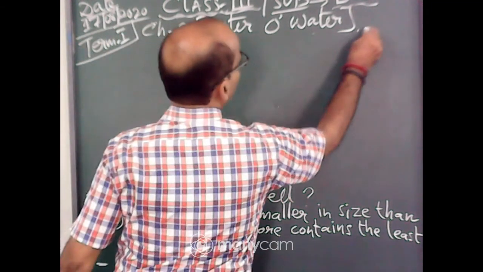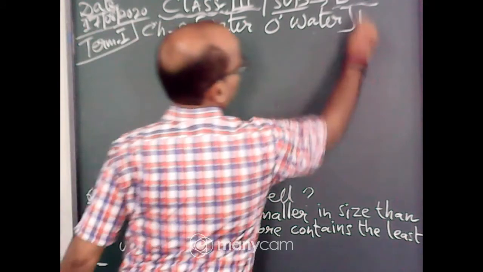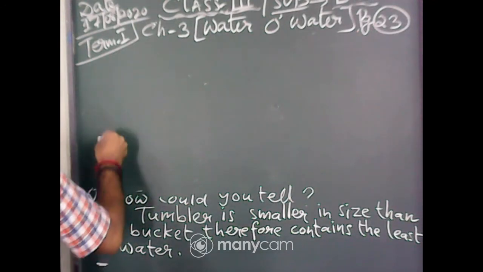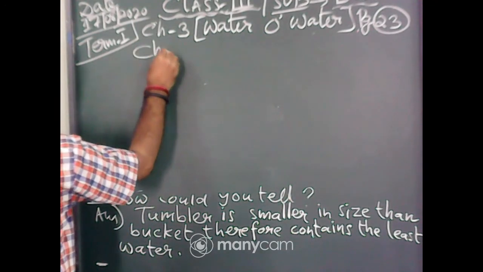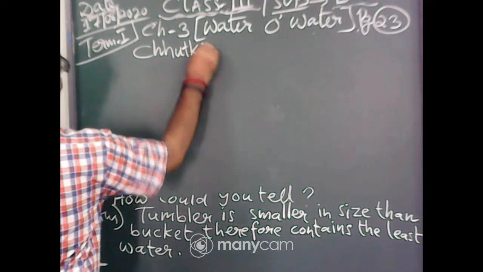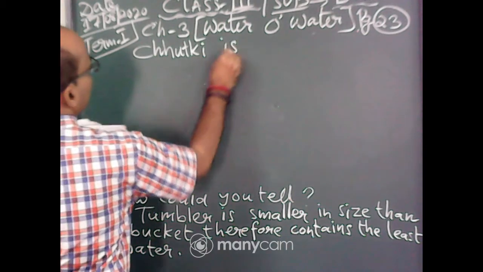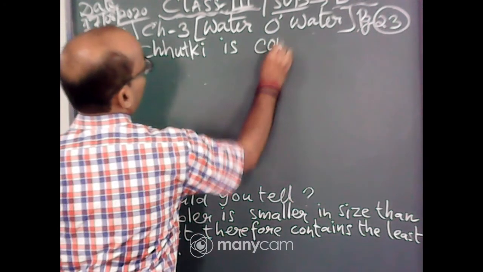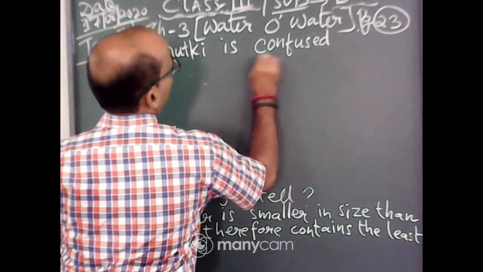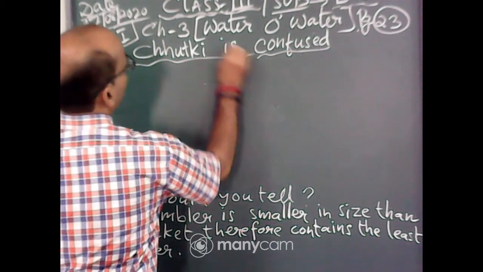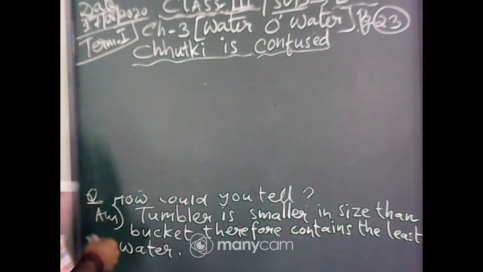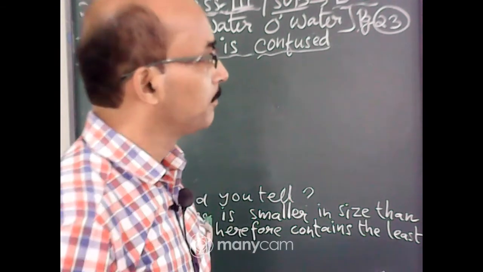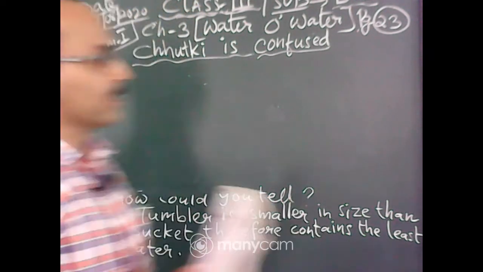Now page number 23. Okay. Chutki is confused. Your topic now, Chutki is confused. Okay, now you can see me. Srijita, yes. Okay.